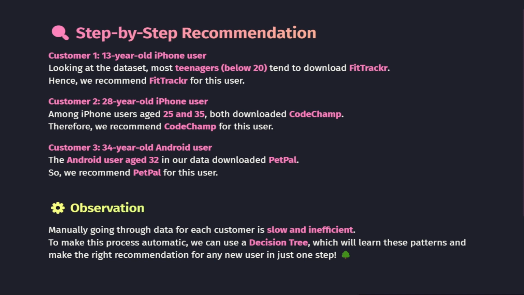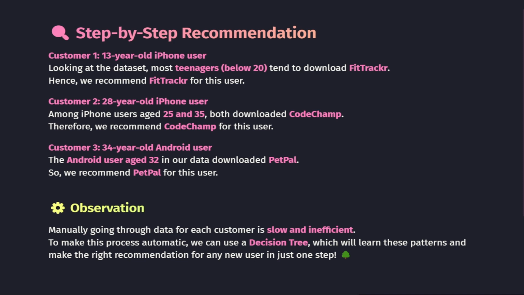Now you can see the pattern. We are manually checking the data every time and trying to find the most similar case to make a recommendation. But there's a catch. Doing this manually for every new user would be slow, inefficient, and honestly not scalable at all. That's where decision trees come in. They can automatically learn these patterns from the data, and once trained, they can instantly recommend the right app for any new user in just one simple step. So in the next part, we will see how our decision tree will solve this problem and make this process completely automatic.